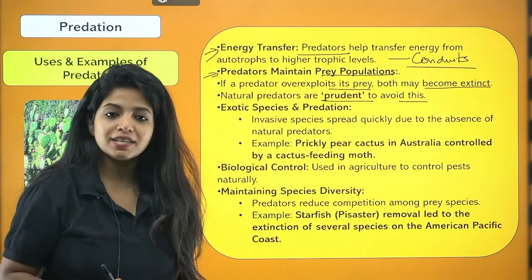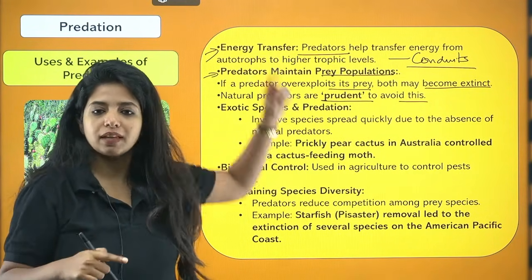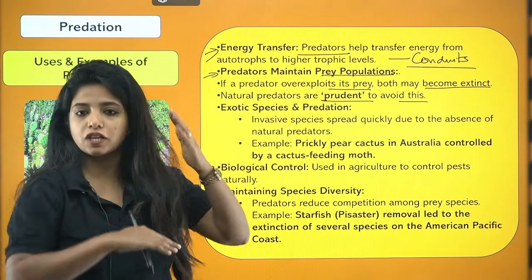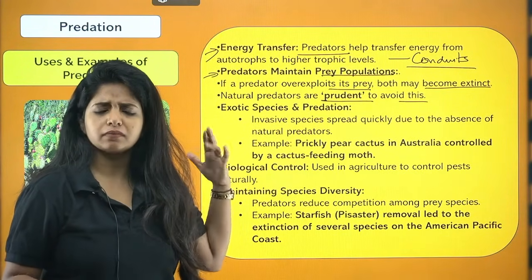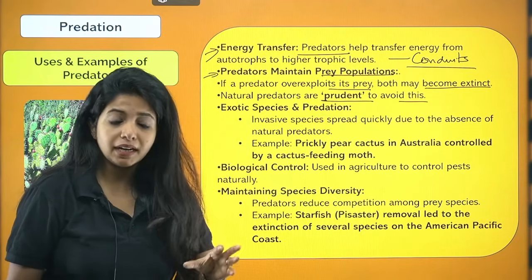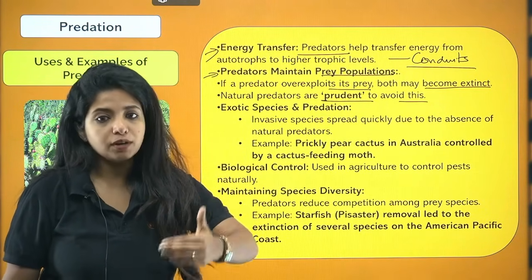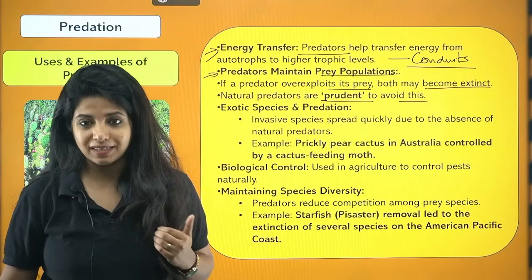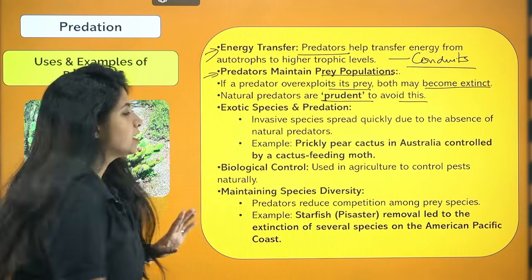So if you are asked to explain why predators are conduits, explain like this: they help in the transfer of energy from the lower trophic level to the next trophic level. Now predators are prudent. What do you mean by that? Predators do not overexploit their prey, because they know that they will also become extinct if the prey population has become extinct before. Got it? Yes. So please know that.